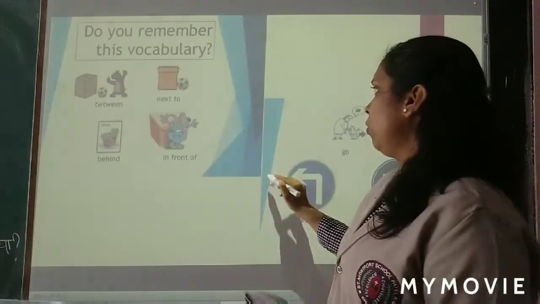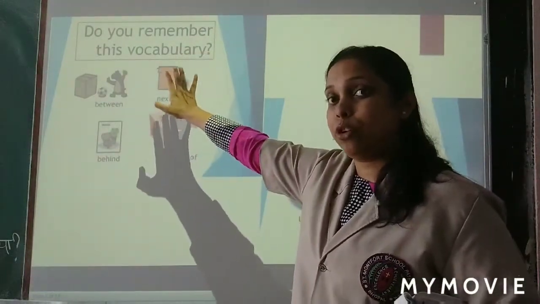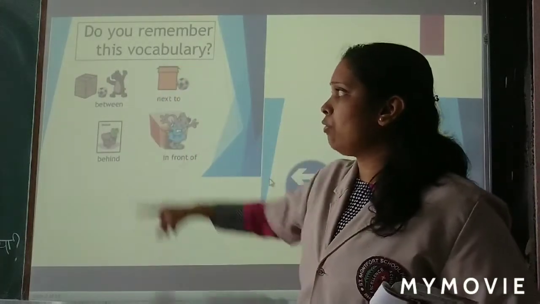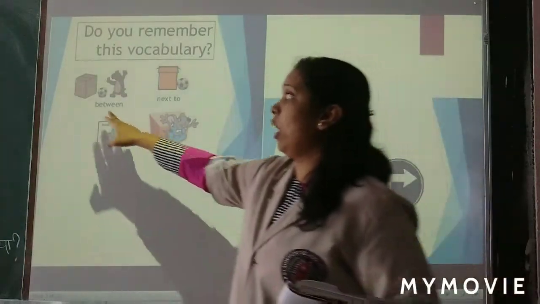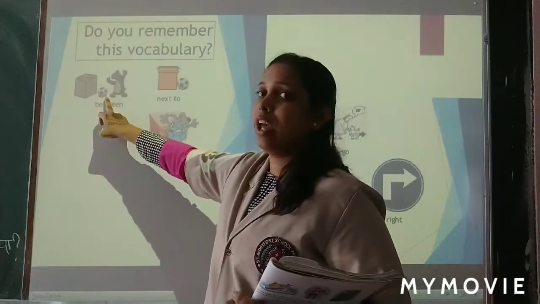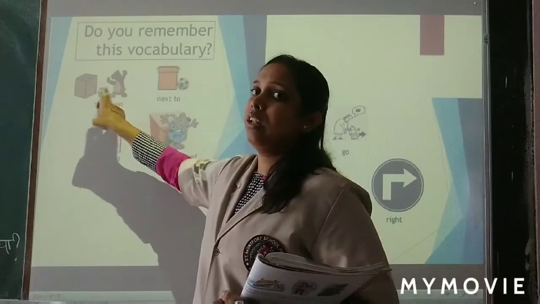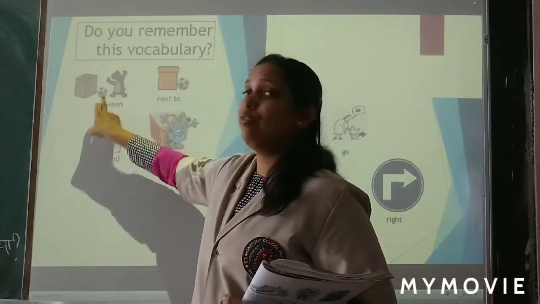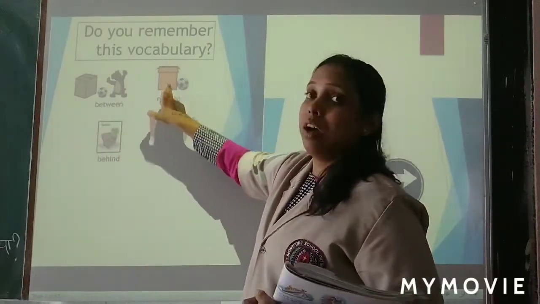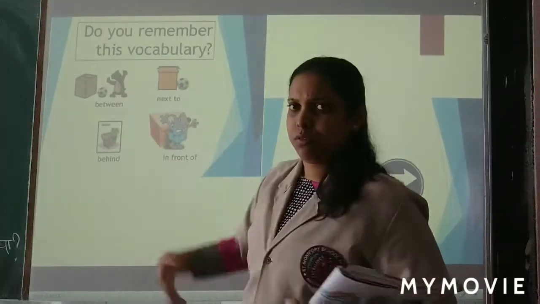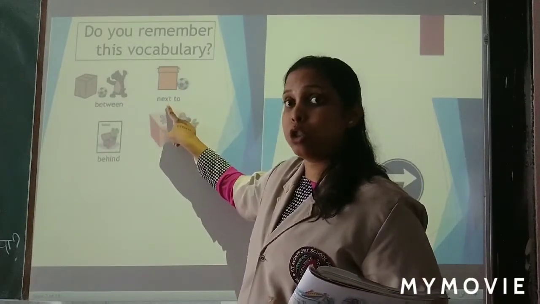Okay, children. So, you look here. We already know this. Do you remember this vocabulary? Yes. Do you all remember this vocabulary? Now, what are this vocabulary? We have done it in maths and in English also we have done. Okay. One box is there, one ball is there, and one teddy bear is there. Okay. So, this ball is in between the two things. So, this ball is in between. So, the word between. Okay. Now, next. Box is there and the ball is just next. So, the word next to is also one word.